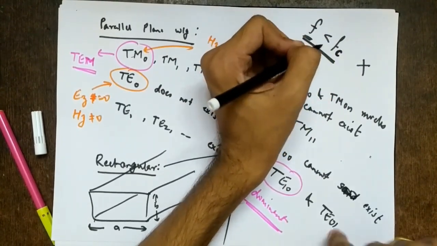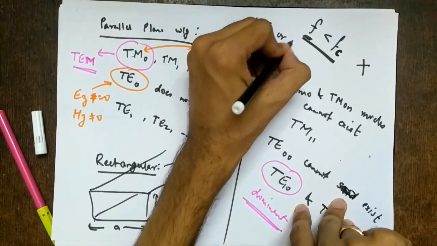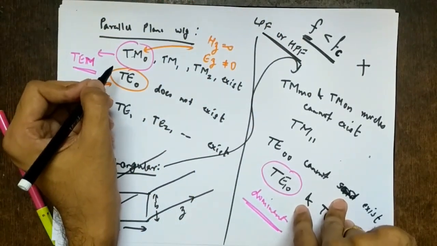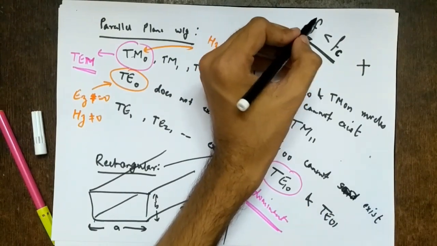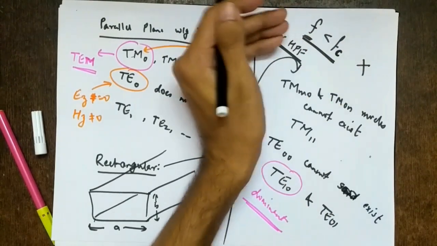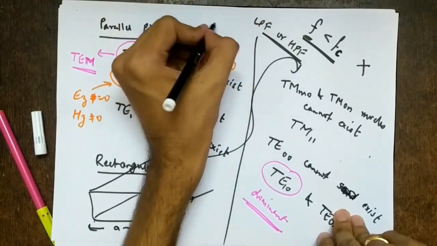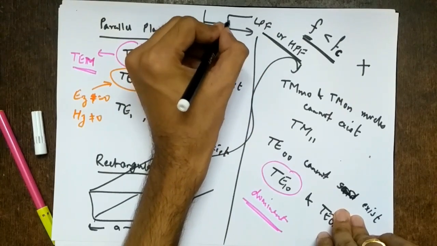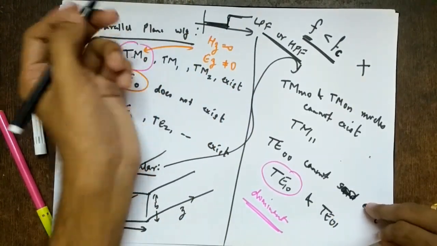So what can you say about waveguide in terms of filter? Is it a low pass filter or a high pass filter? What is this telling? F less than Fc means only above a certain frequency will it pass the wave, meaning the lowest frequencies it will not pass. So it is a high pass filter sort of, right? If this is the graph, this is my high pass filter. So waveguide is nothing but a high pass filter, right?